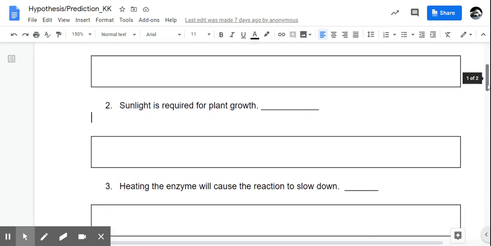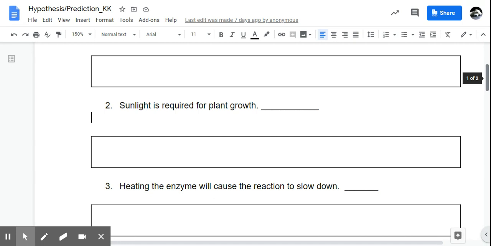Number two, sunlight is required for plant growth. Well, this is a hypothesis, because this can now lead to multiple predictions, and this one was actually in the little Google Slides presentation that I did the other day. We could say sunlight is required for plant growth, and we can have lots of different predictions there. We could say plants closer to a light source will grow faster.